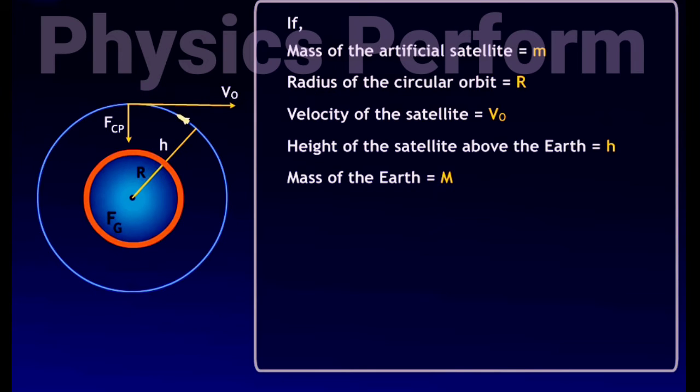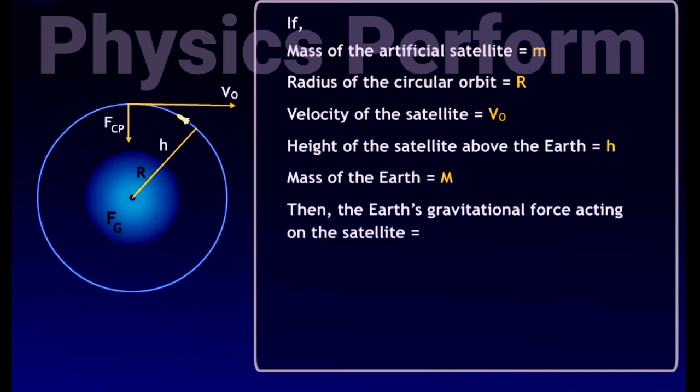Let the mass of the Earth be M. Then gravitational force Fg acting on the satellite will be equal to G multiplied by M multiplied by m upon (r plus h) whole square. Let it be equation 1.